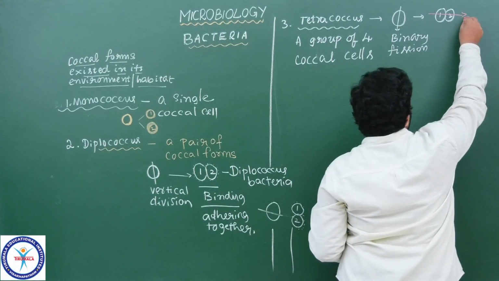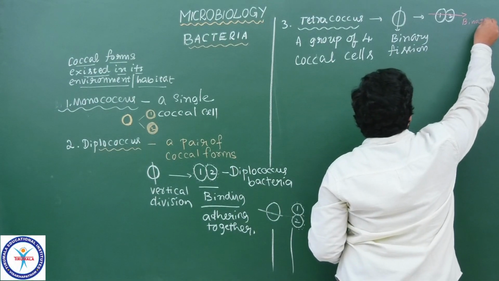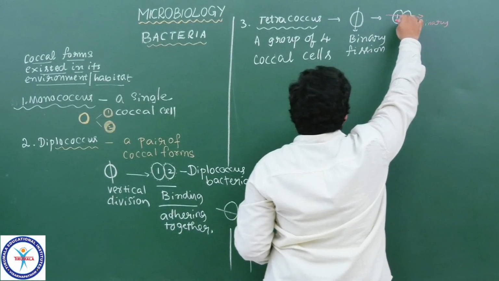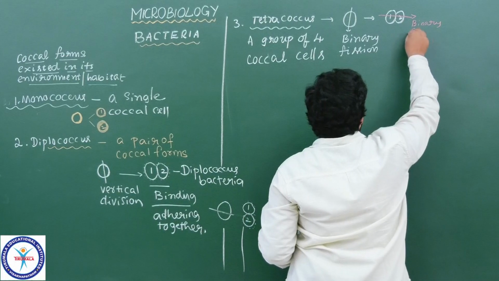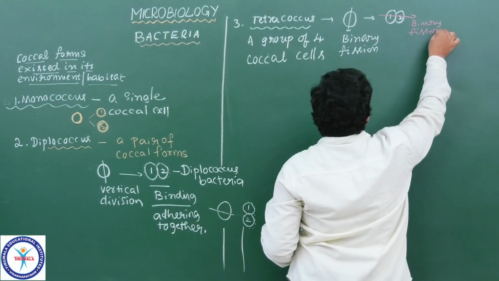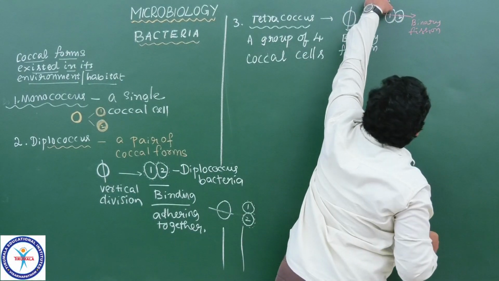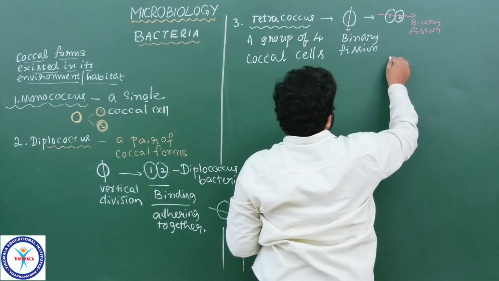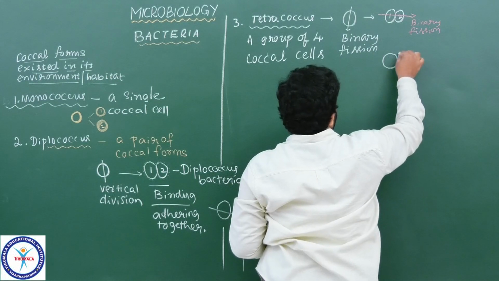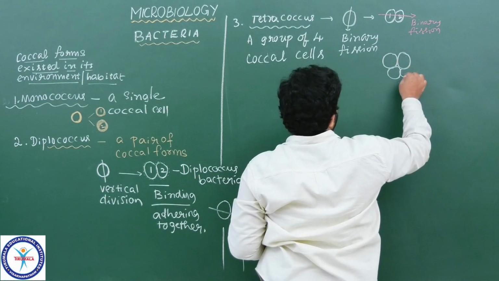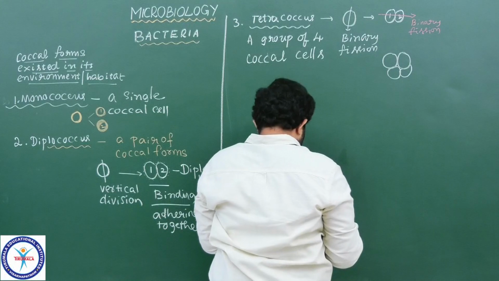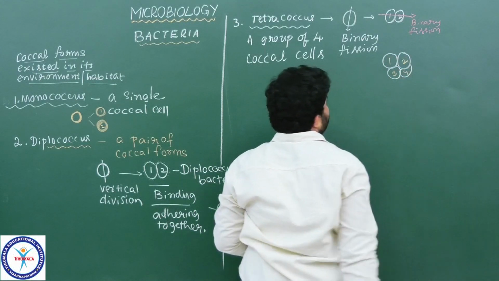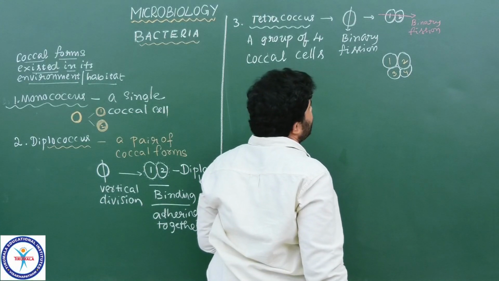For the binary fission, what occurs next in the two cells we have seen here? The binary fission is occurring in this particular direction. Then what happens here? Four cells will be formed like this. How many cells do we see here? Cell 1, cell 2, cell 3, cell 4. Four bacterial cells appear here.